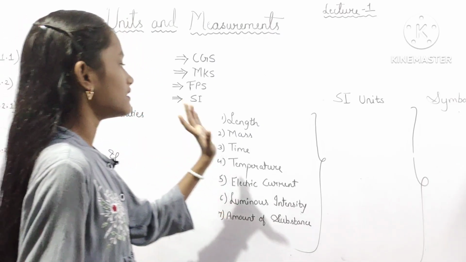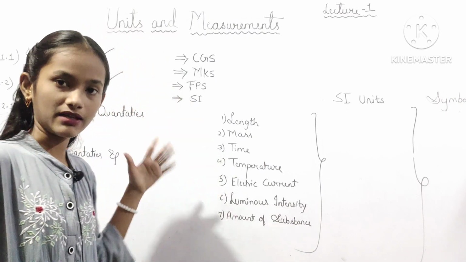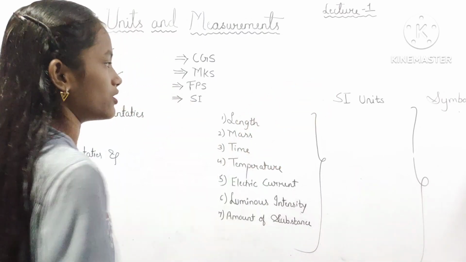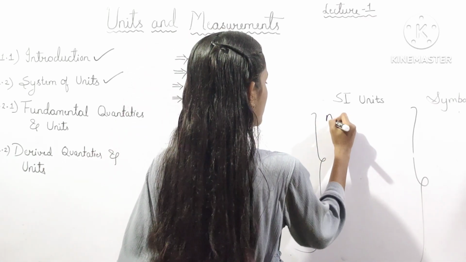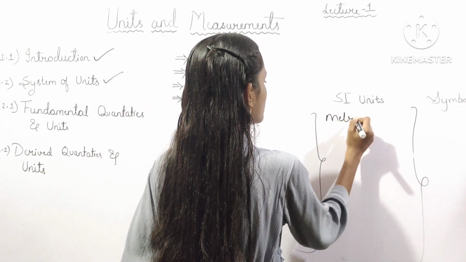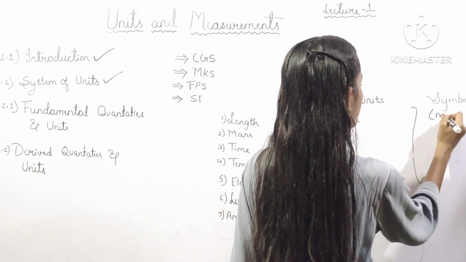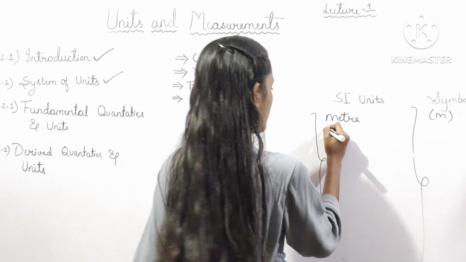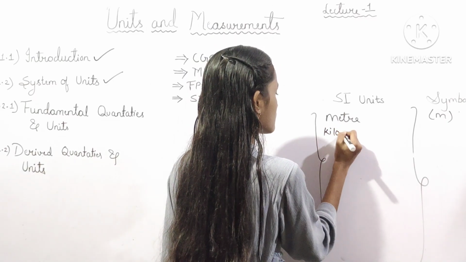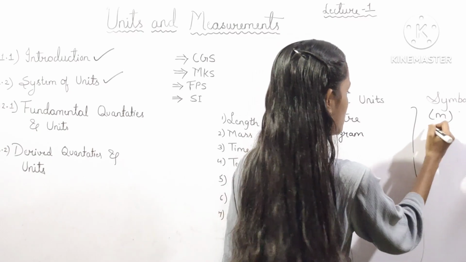So here we will see the SI units of these 7 fundamental quantities as well as their symbols. So the SI unit of length is meter. We can denote its symbol as m. Next one is mass. So its SI unit is kilogram. That is, symbol is kg.